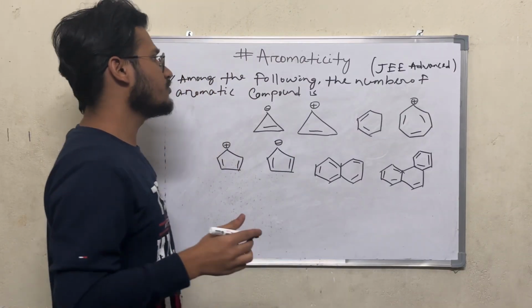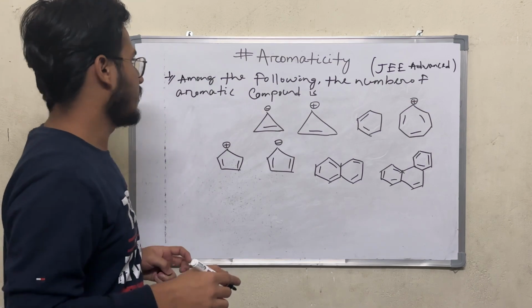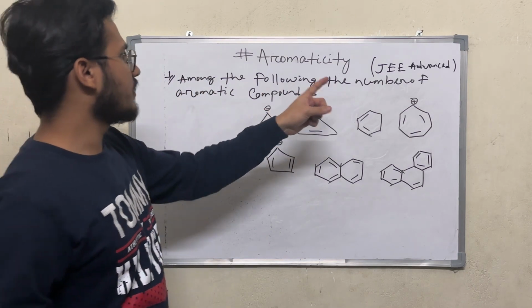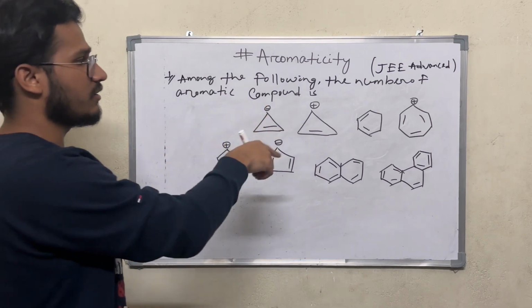Let's take one question of IIT JEE Advanced. That means one previous question of IIT JEE Advanced. The question is: among the following compounds, the number of aromatic compounds is. That means we have to calculate how many aromatic compounds are there.